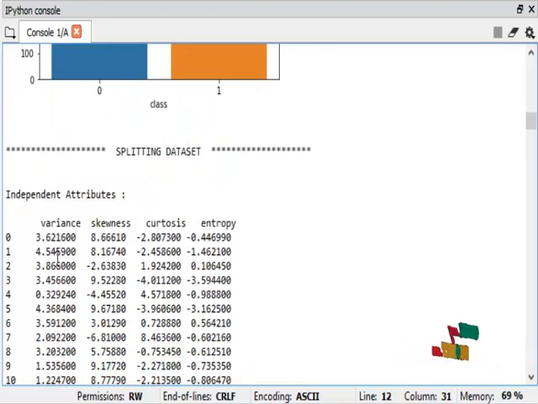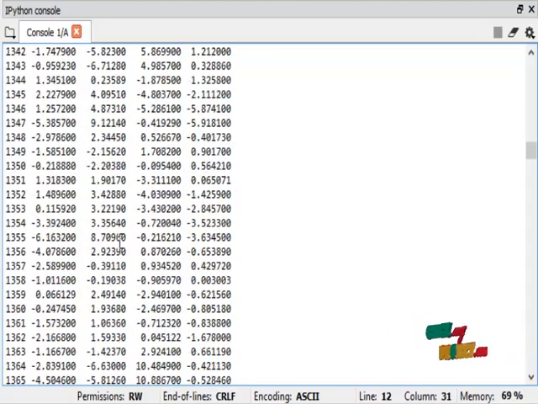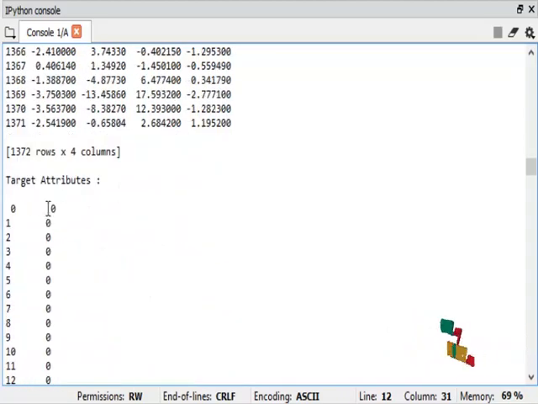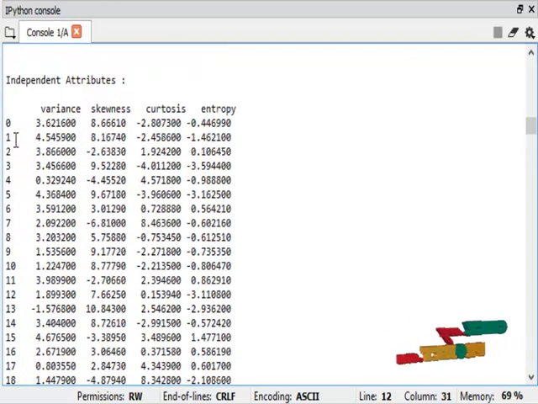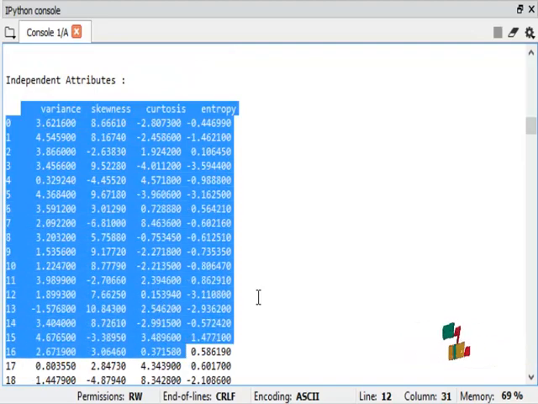Then splitting our dataset into independent dataset and dependent dataset. The independent dataset is 80%, and the remaining 20% is the dependent dataset. This is the dependent dataset. This is the independent dataset.